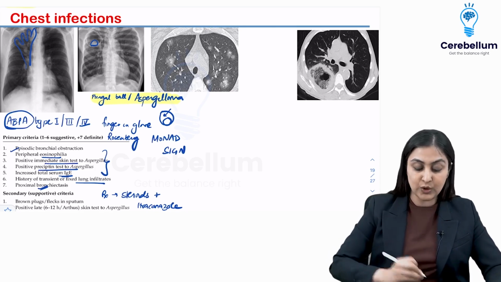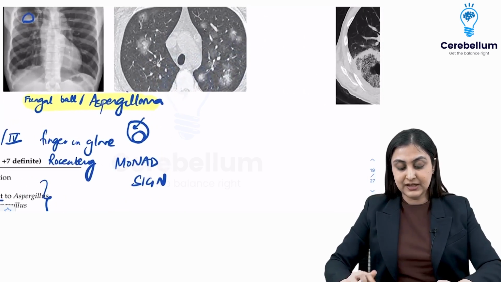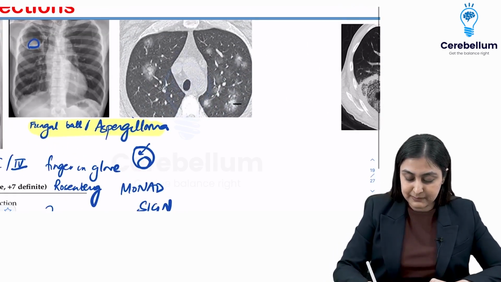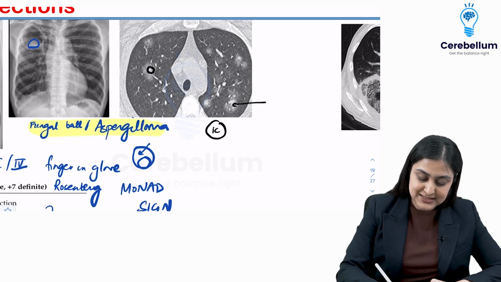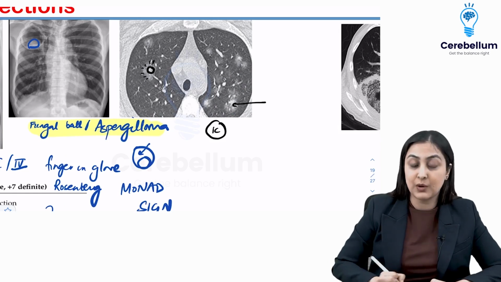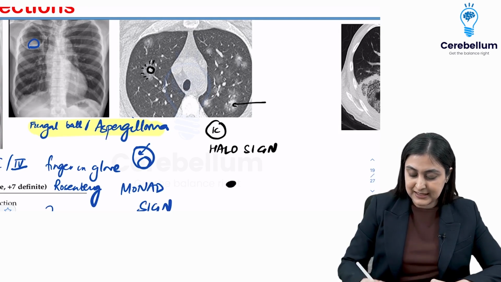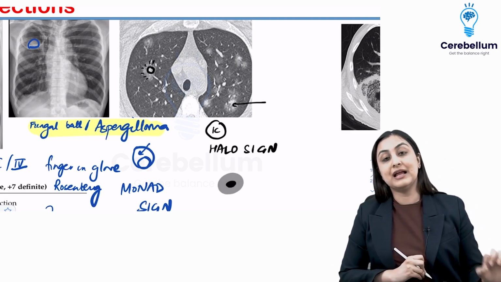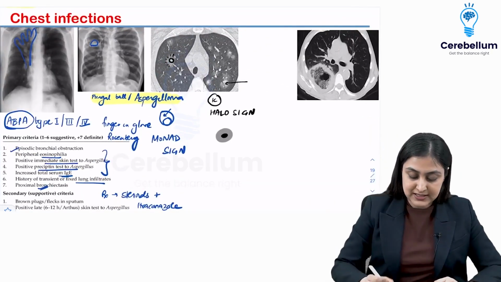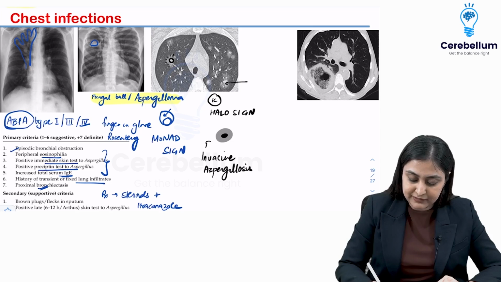Okay. On the other hand, the worst type of aspergillus is when it affects the immunocompromised. So when you see immunocompromised patients with multiple such nodules and you see the center is white and the periphery is ground glass, this is known as the halo sign. So in the halo sign, the center is going to be solid and the periphery shows you this ground glass opacity. Alright, so this is a sign of invasive aspergillosis.